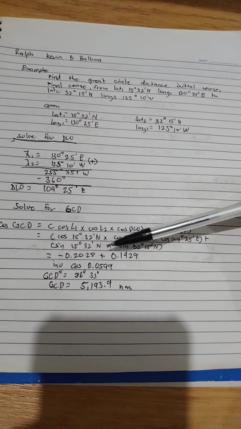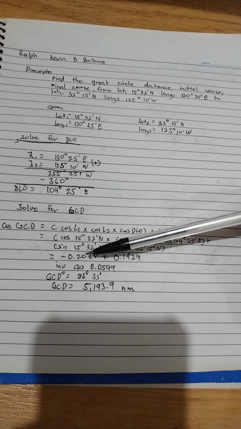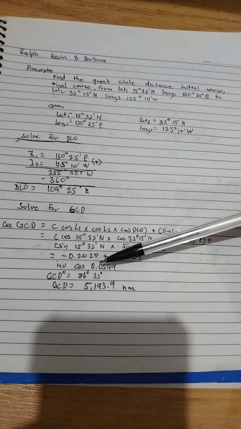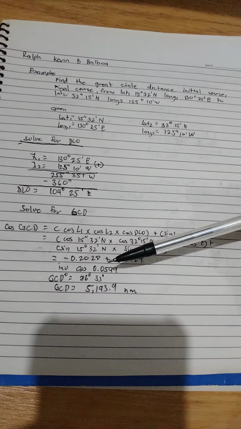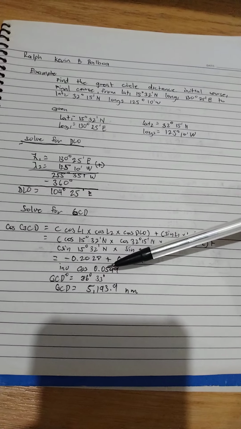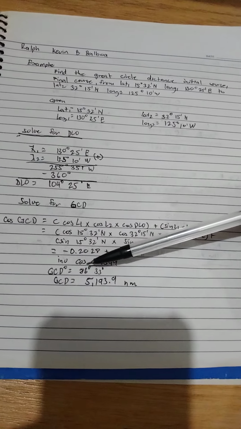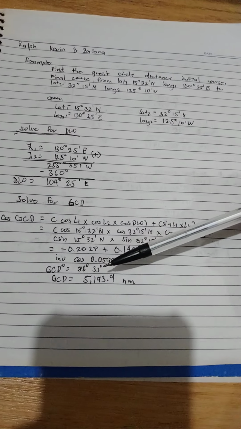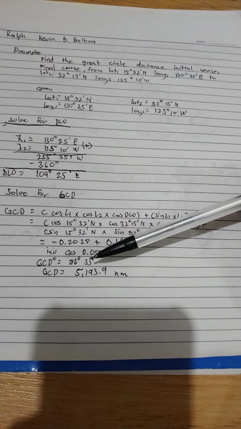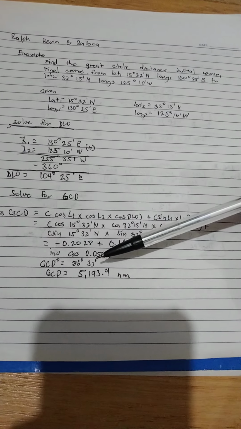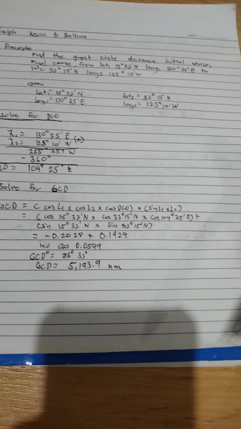Once we get the answer, we shift or inverse cosine to get the angle. The answer is GCD is 86 degrees 33 minutes, and the GCD is 5,193.9 nautical miles.